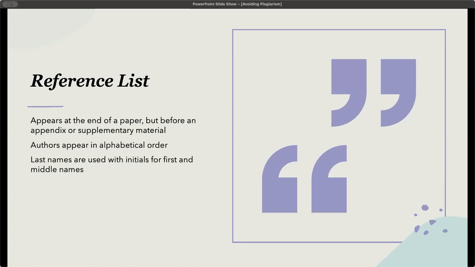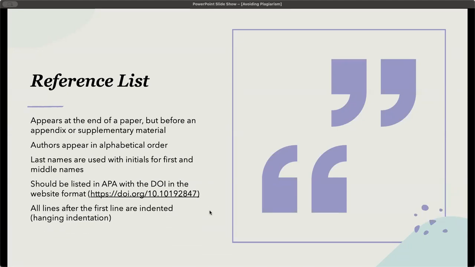The last names are used with initials for the first and middle names. And you should have everything listed properly in APA using the DOI. The DOI is the identification number of the article. So just like each person will have a passport number or an ID number, the DOI is the ID number of the article. You're going to use a URL, so it will be https://doi.org/ and then the number. It usually starts with 10.